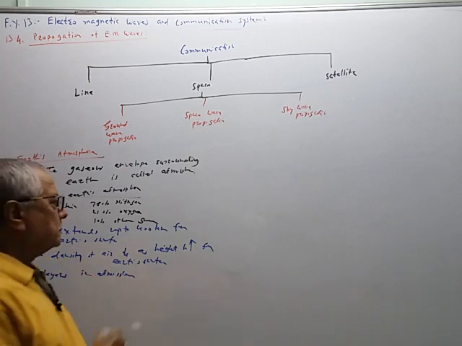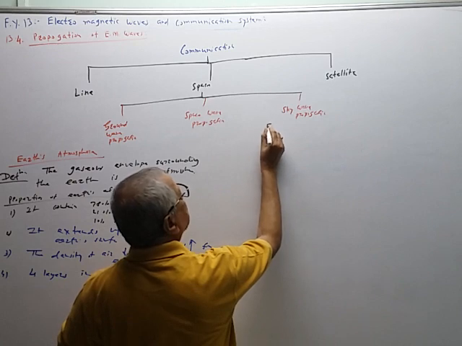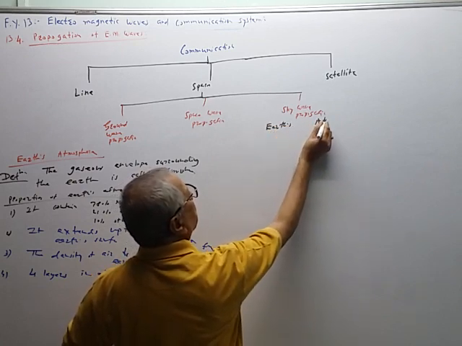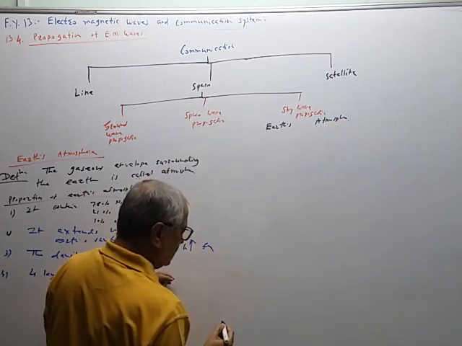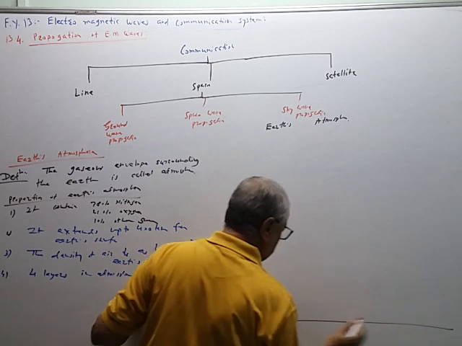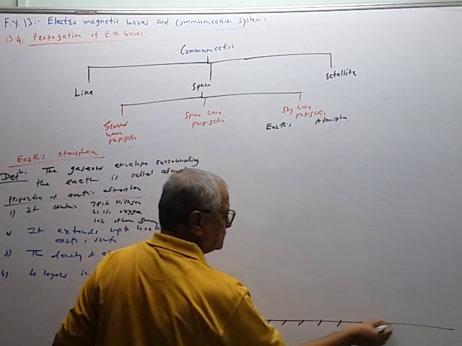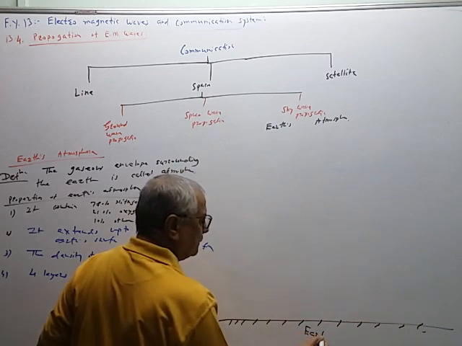If I give the picture like this, Earth's atmosphere. Suppose this is Earth's surface, zero kilometer.